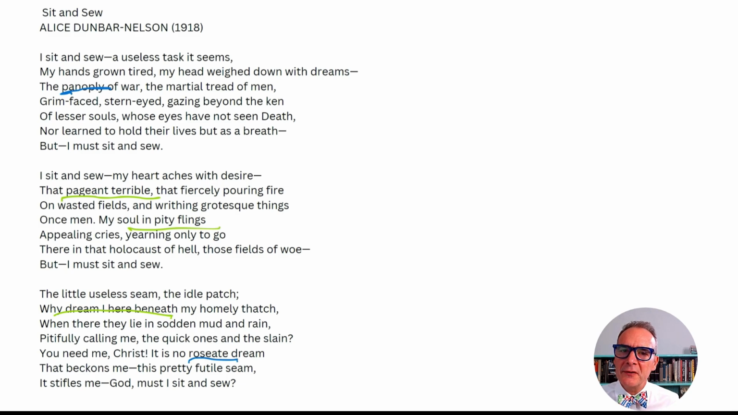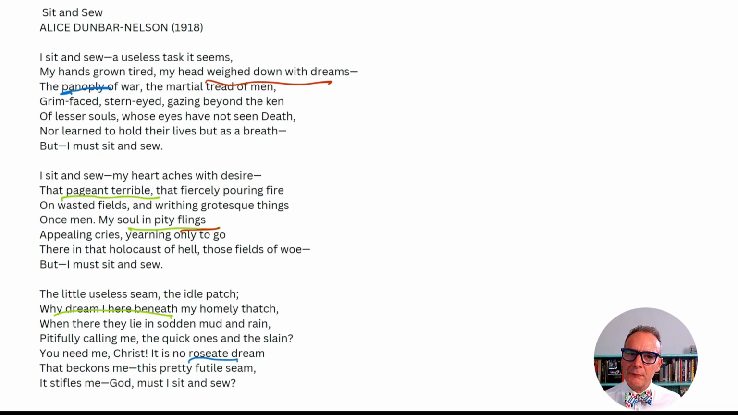Now, taken individually, these syntactical inversions might not seem like a big deal, but when you're considering syntactical inversions combined with figurative language and vocabulary words that you don't know the meanings of, it all kind of adds up and can make the meaning of the poem kind of blurry to you. Of course, figurative language is any language not meant to be taken literally. A person's head is not literally weighed down. This part about fiercely pouring fire and waste in fields, literal, World War I. Writhing grotesque things, literal, World War I. Probably bodies. My soul in pity flings. Probably figurative language because the soul can't really fling something. Anyway, you get the idea.